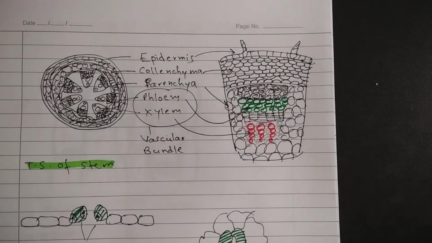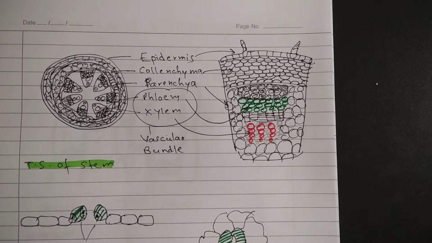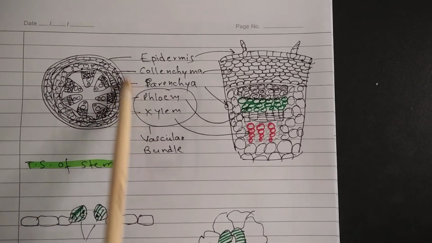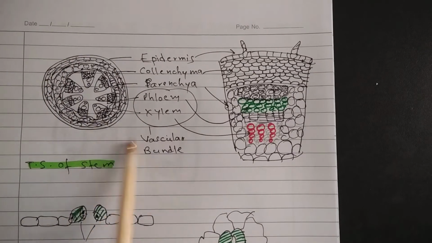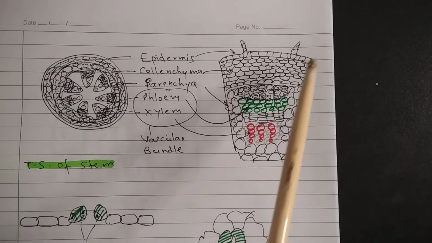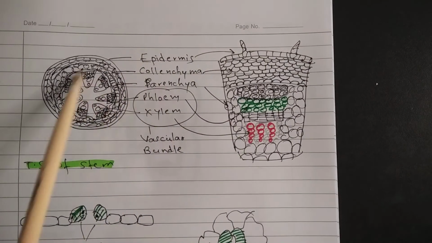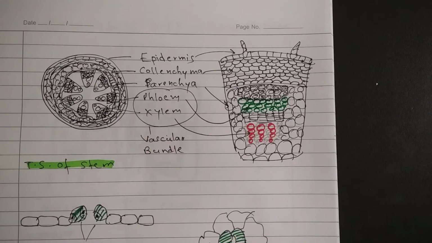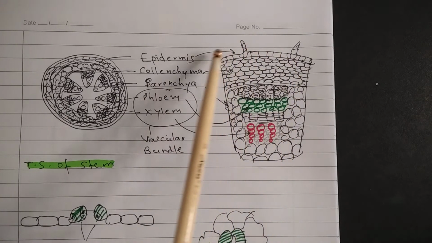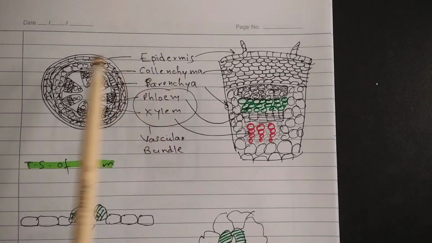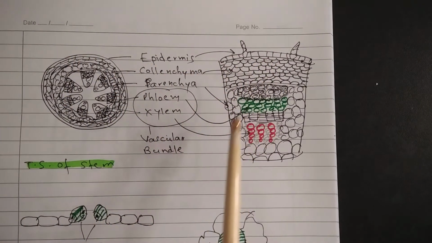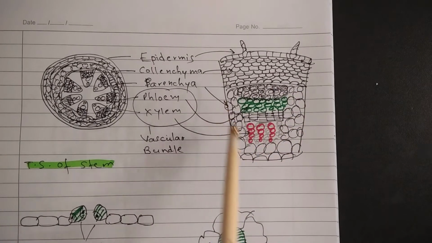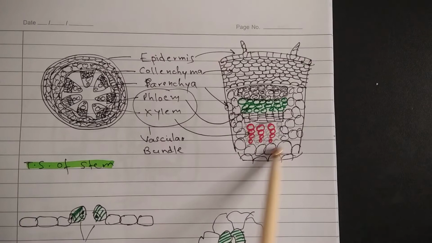This diagram shows transverse section of stem. So this is the whole circle or the whole girth of the stem as shown in transverse section, and this is a part of this whole girth. Different layers of tissues are shown in this diagram. The outermost layer is called epidermis, and after that comes collenchyma. Then comes parenchyma. You can see the major portion of stem is composed of parenchyma.